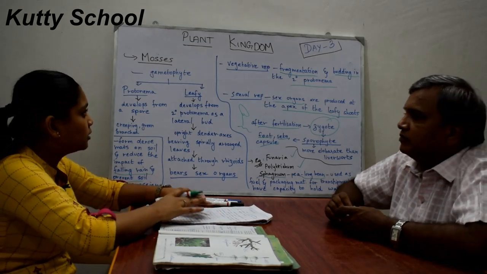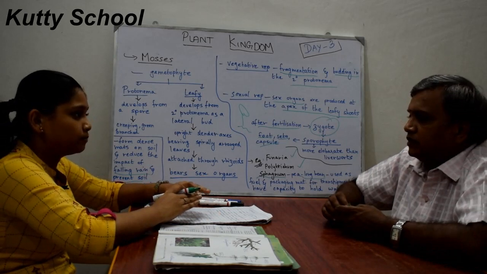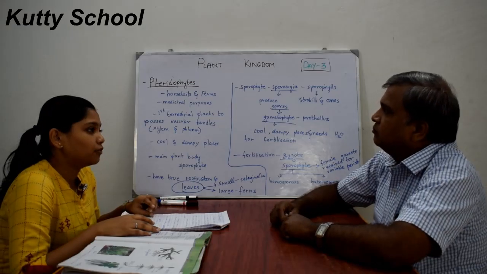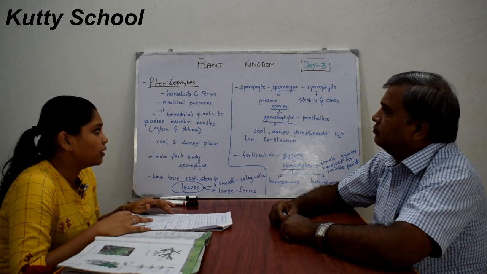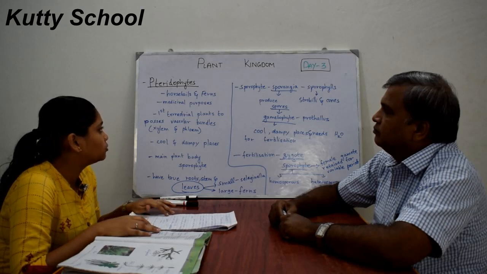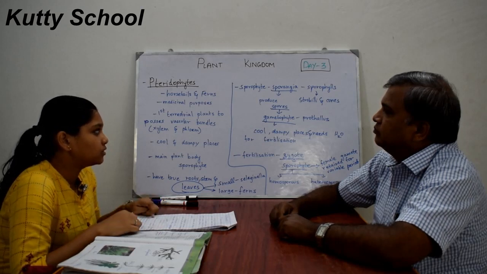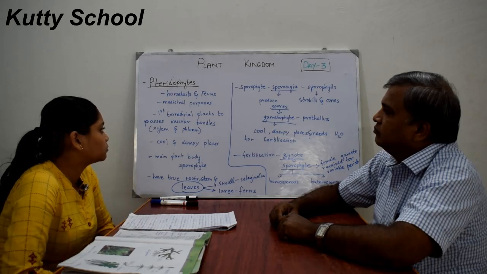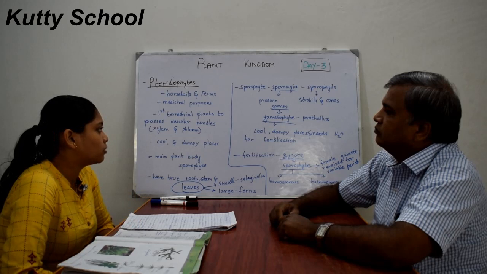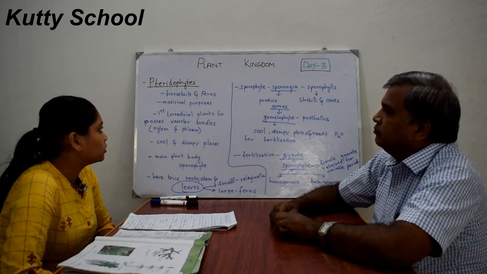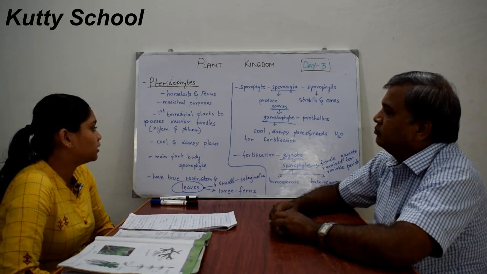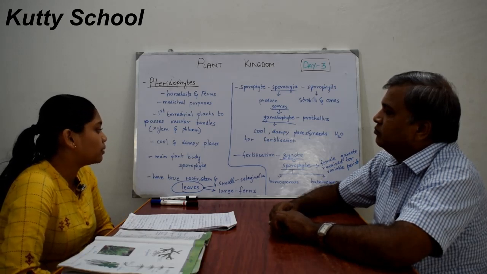So next we will discuss pteridophytes, which is the third topic. Pteridophytes include horsetails and ferns, and are used for medicinal purposes, as soil binders, and also as ornamentals. These are the first terrestrial plants to have vascular bundles like xylem and phloem, so they conduct water and food. They live in cool and damp places.